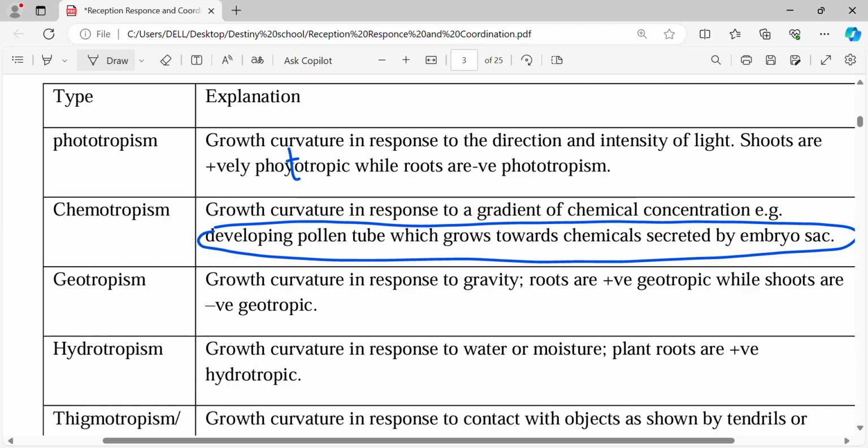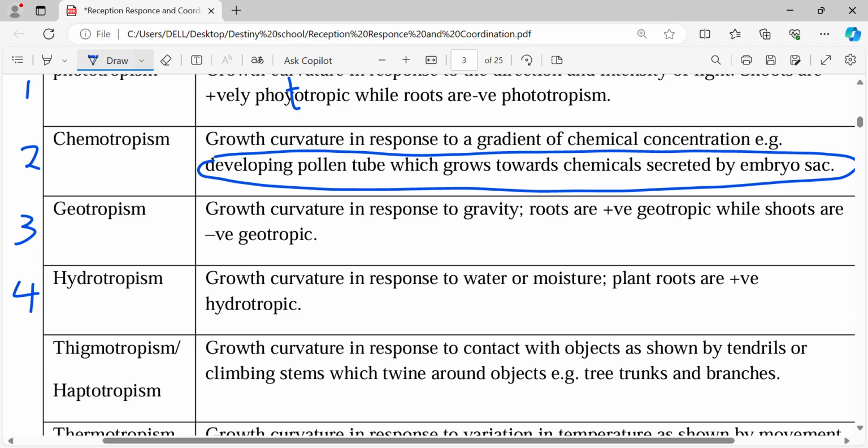They are obeying gravity. So roots are normally positively geotropic, while the shoots, of course, are negatively geotropic, because they are growing against gravity. They are going upwards, yet we expect gravity to move things downwards. So that is geotropism. Let me number them. That is 1, this is 2, this is 3, this is 4. Okay, let's move.